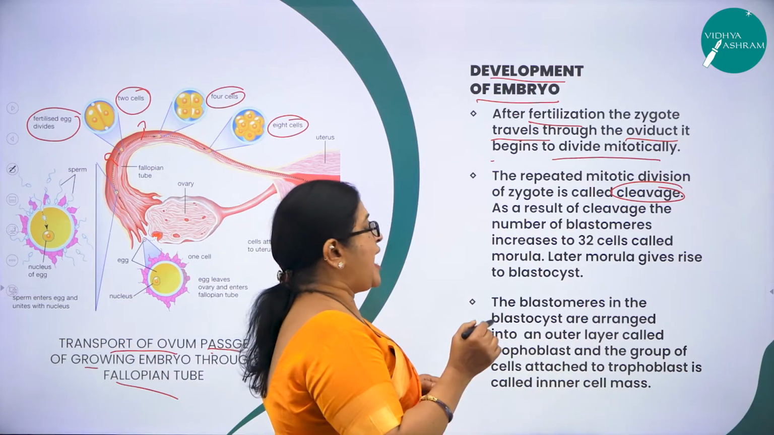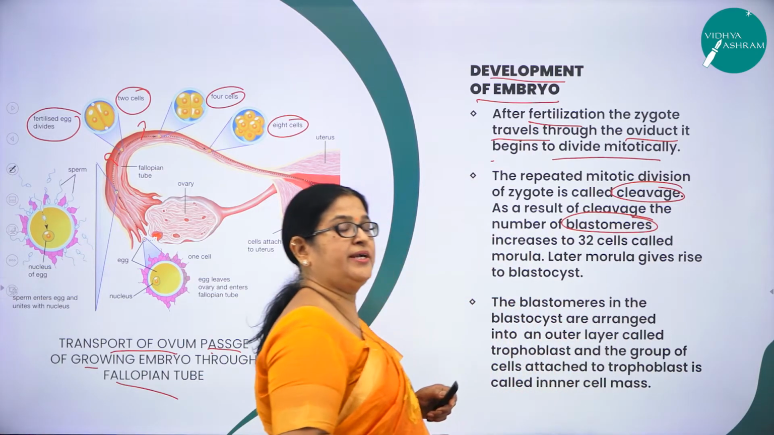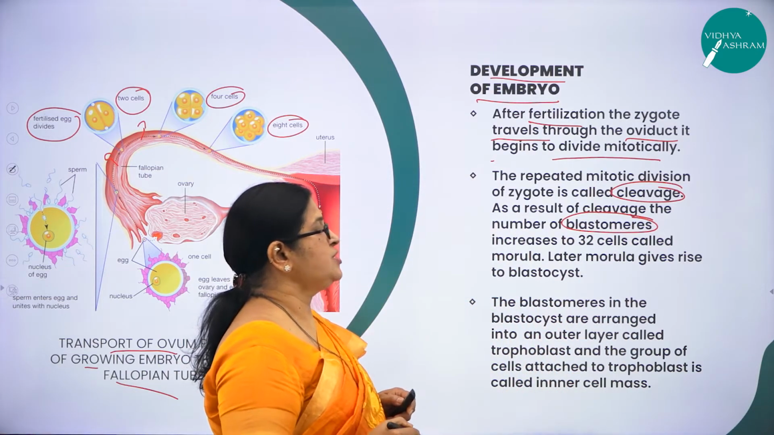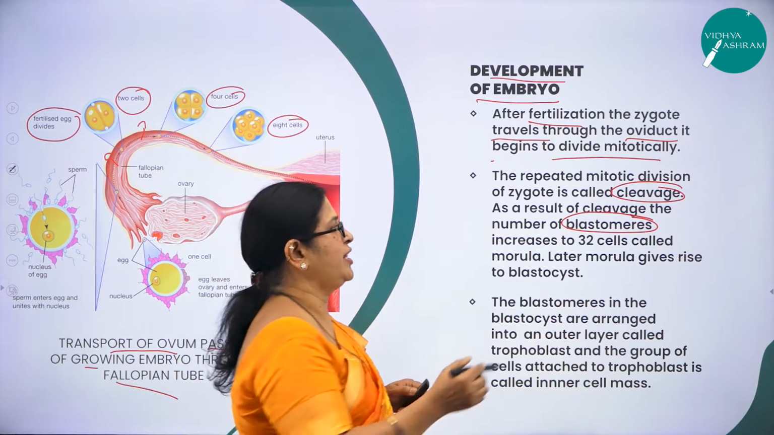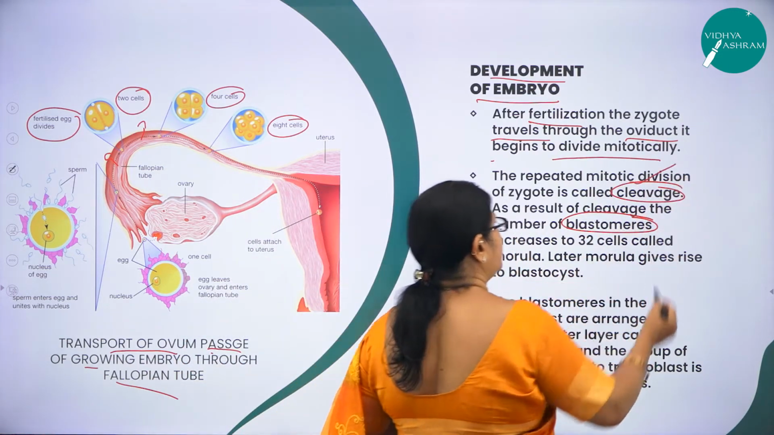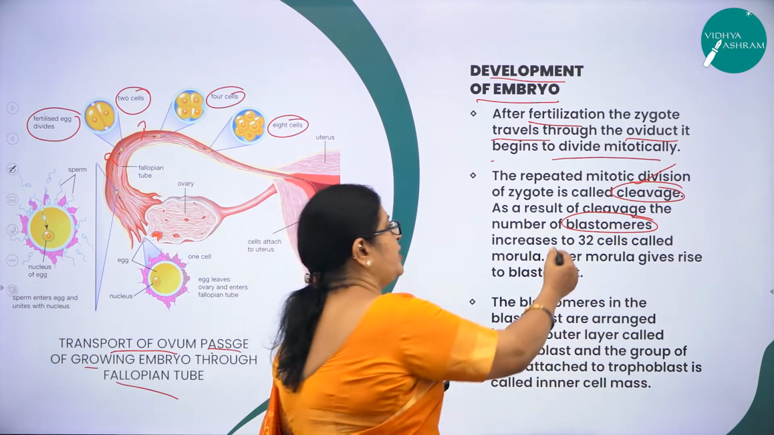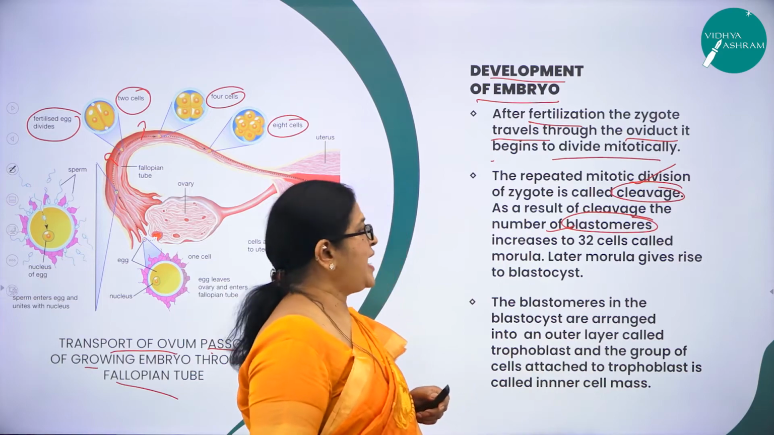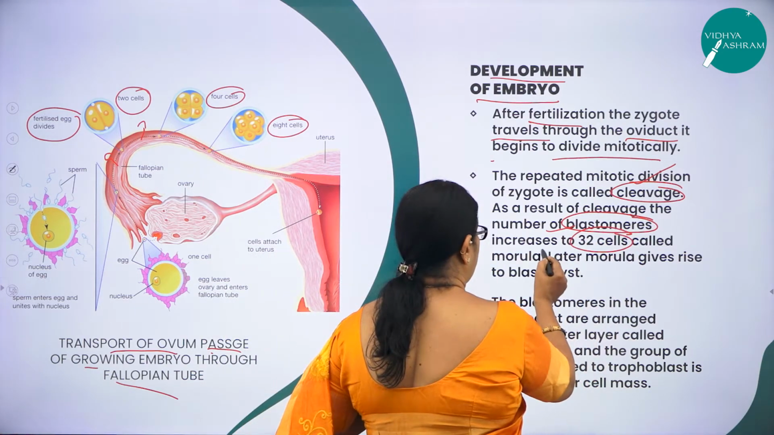So here, as a result of cleavage, the divided cells are called as what? Here it is called as blastomeres. So the zygote will undergo what? Repeated mitotic cell division. What do you call that repeated mitotic cell division as? Cleavage. And as a result of cleavage, what is formed? More number of blastomeres are formed, and blastomeres increase to what stage? 32 cell stage called morula.